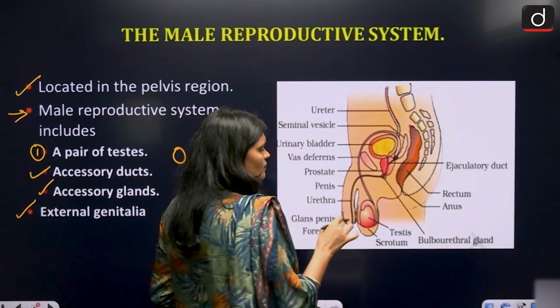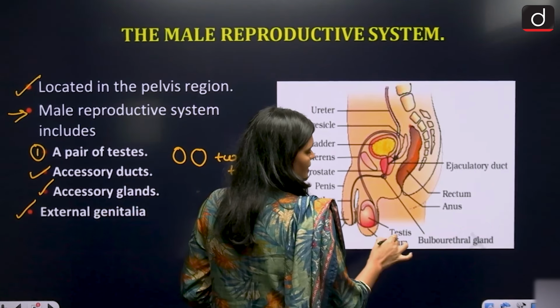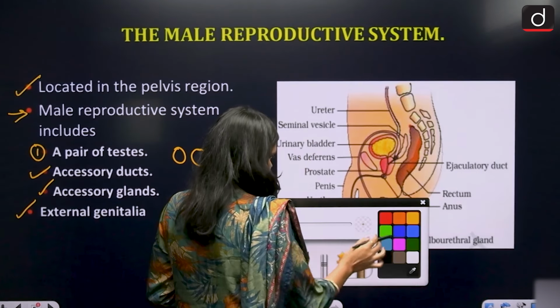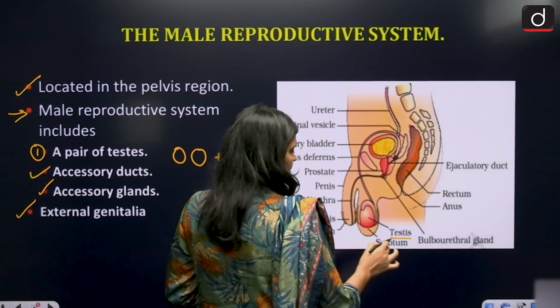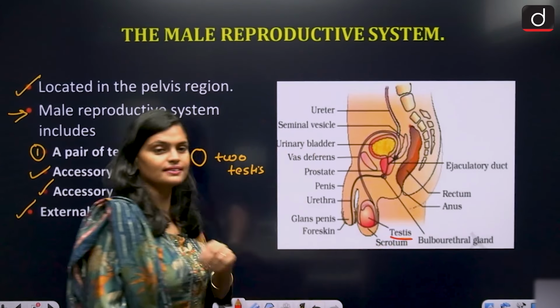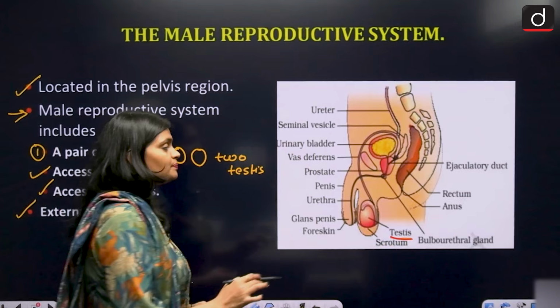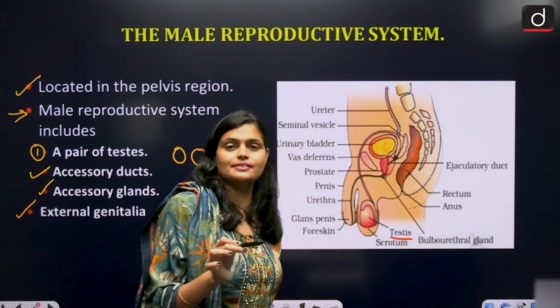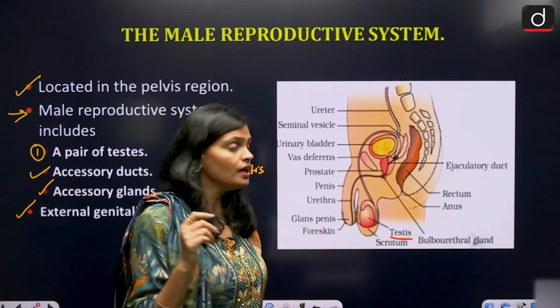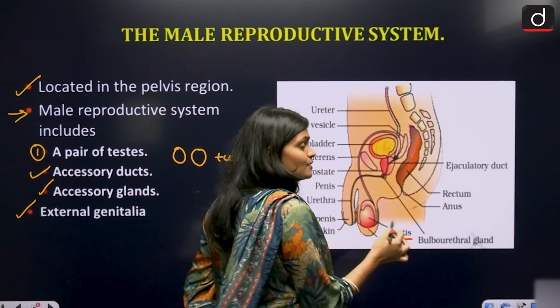Okay, these are the testes actually. These are what? Testes. Okay, now how many testes? You have two. Okay, where are these testes located?